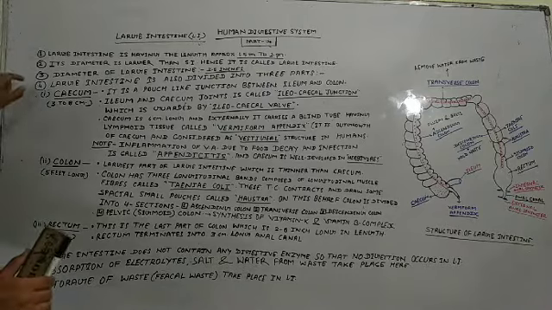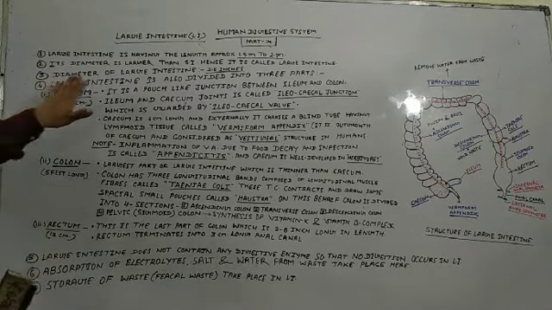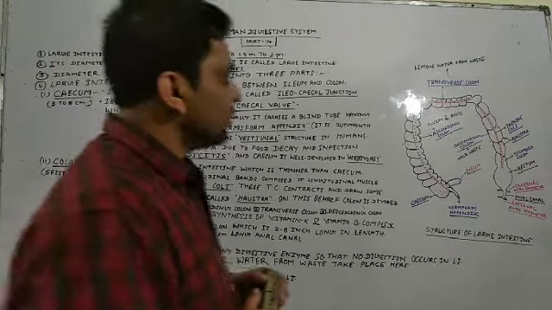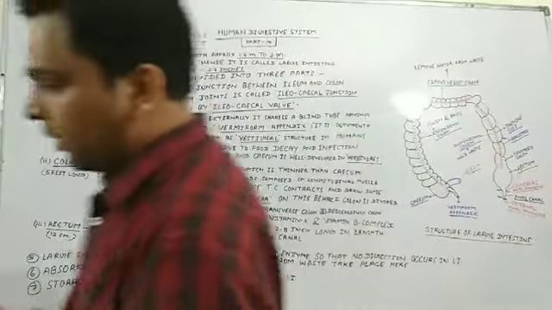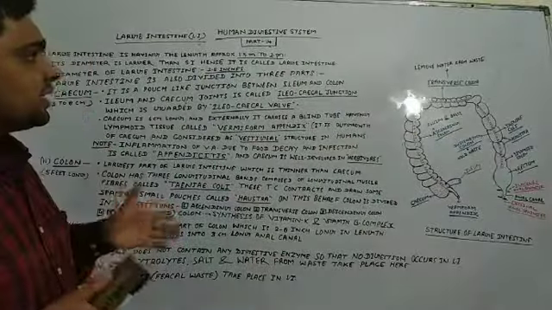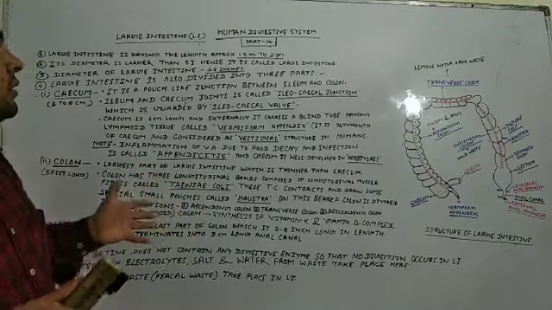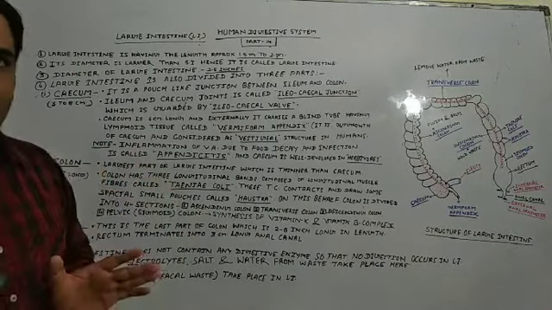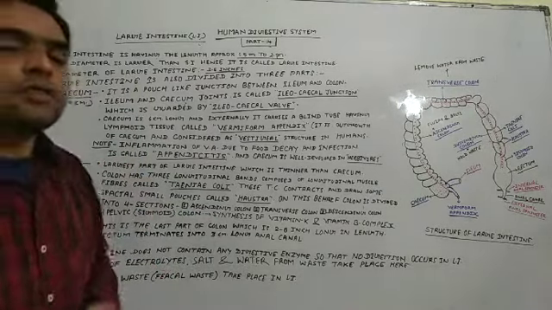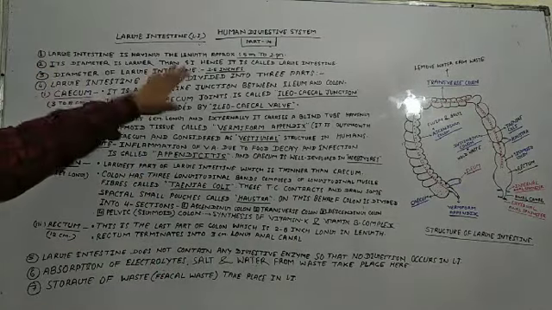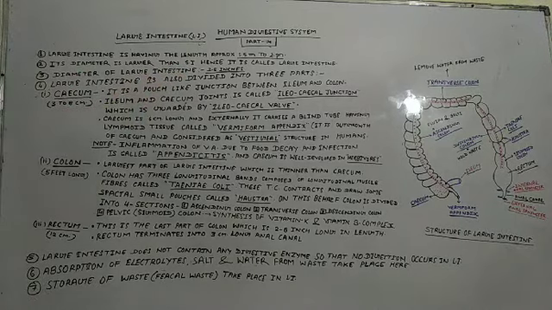So come to the next point, number 4. The large intestine is also divided into 3 parts. As we studied in the previous video, the small intestine is divided into 3 parts. Clear, students? And the large intestine is also divided into 3 parts. So we will talk about these parts one by one.